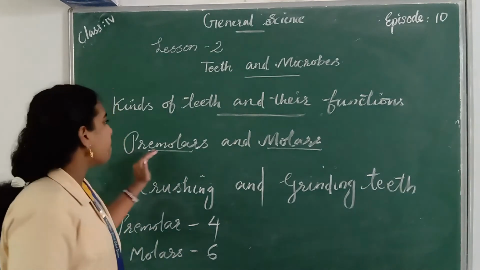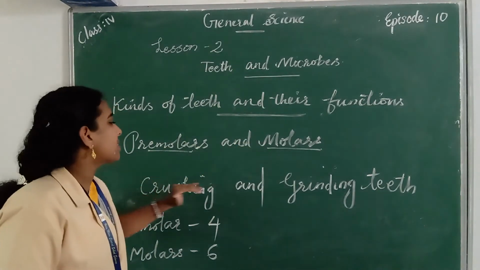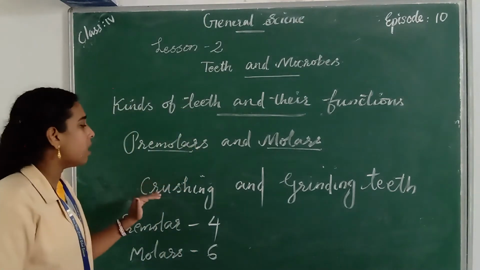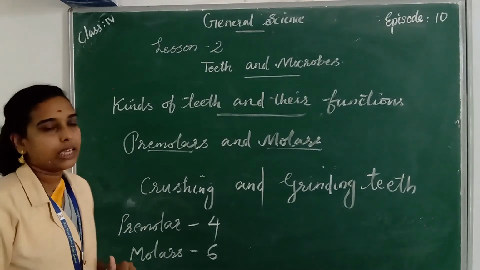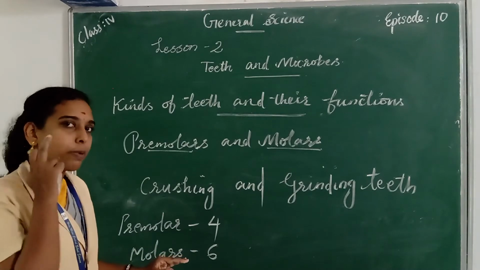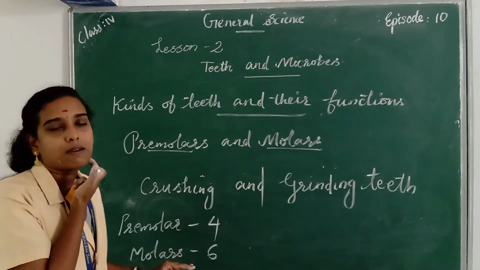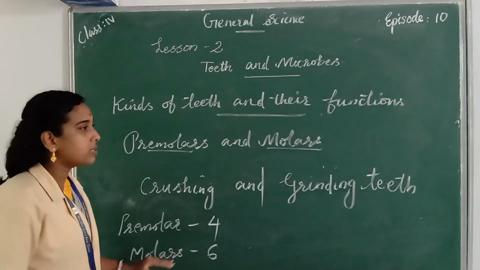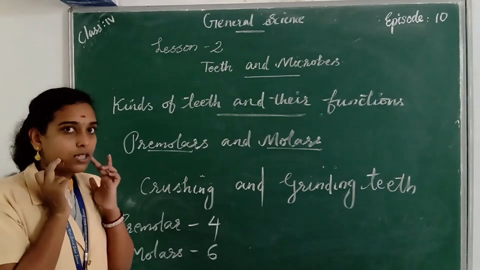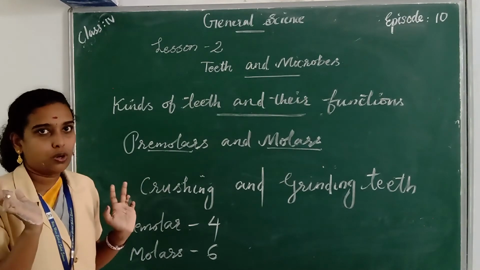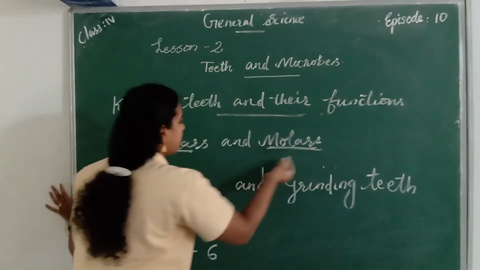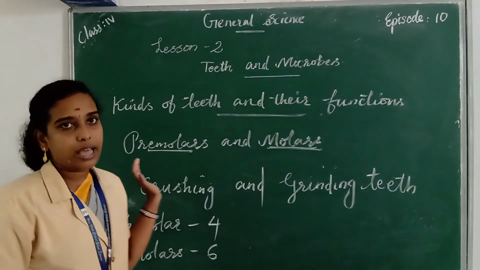So premolars and molars are known as crushing and grinding teeth because they help to crush or grind the food that we eat. There are 4 premolars on the upper jaw and 4 on the lower jaw. And there are 6 molars on the lower jaw and 6 on the upper jaw. The main function of premolars and molars is to crush or grind the food that we eat.